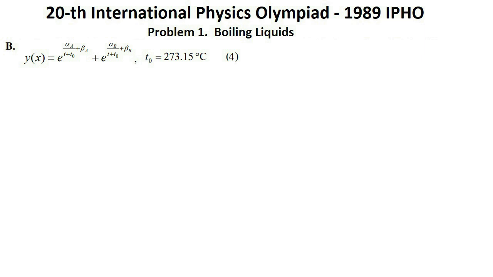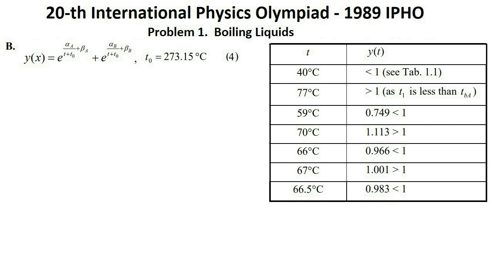When calculating the values of the function y of T, you can divide the intervals of temperatures T approximately by 2 and see if the results are greater or less than 1. We have table 1.2. Therefore, T1 is approximately equal to 67 degrees Celsius, with the required accuracy. Now we calculate the pressures of saturated vapors of liquids A and B at temperature T1 approximately equal to 67 degrees Celsius, that is, the pressures of saturated vapors of liquids A and B in each bubble formed on the surface separating the liquids.